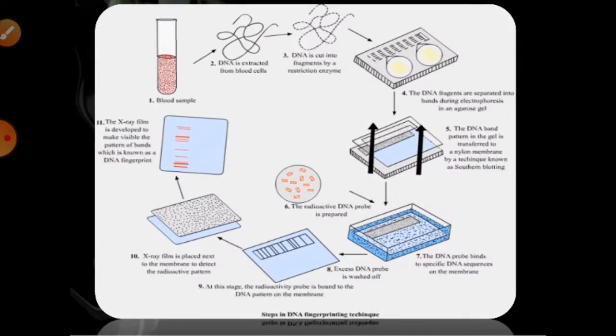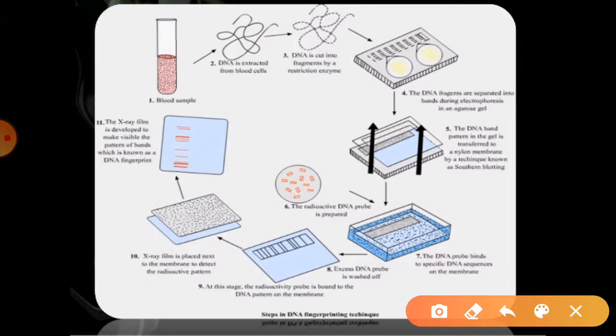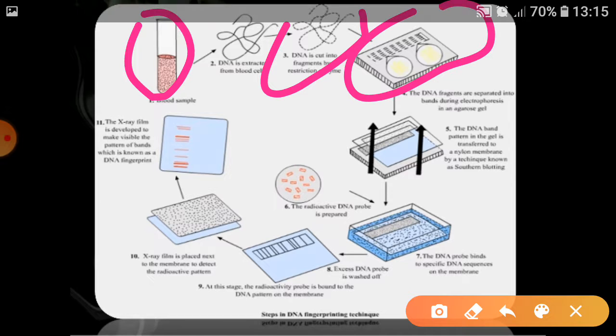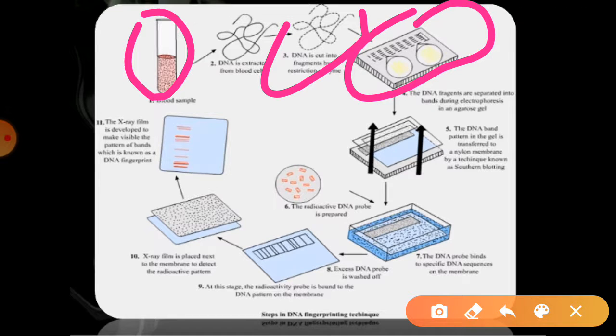As you can see in this diagram, here is how the process is done. First, the DNA is isolated and extracted, and then a restriction enzyme is used to cut it into small fragments. After that, they are placed into the electrophoresis gel, an agarose gel. In the fifth stage, the nitrocellulose or nylon membrane is put over it, and we get such structures.